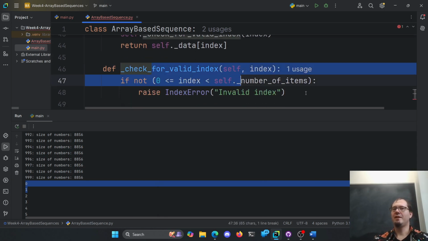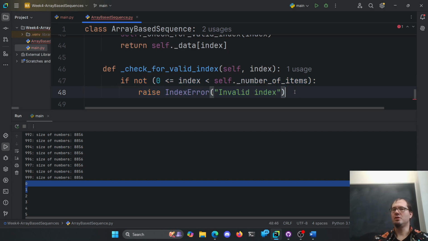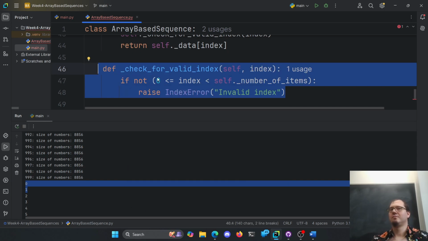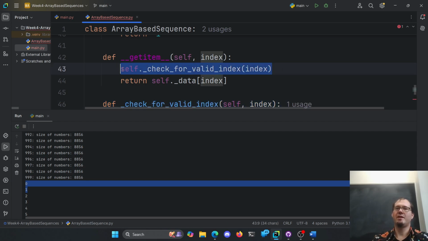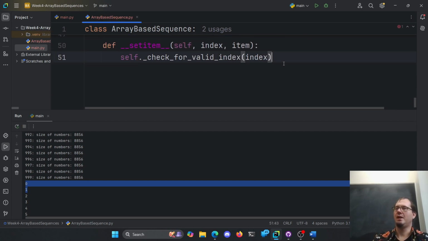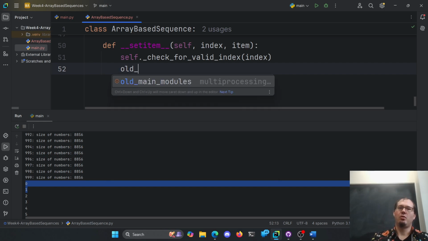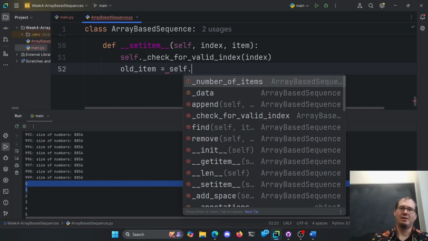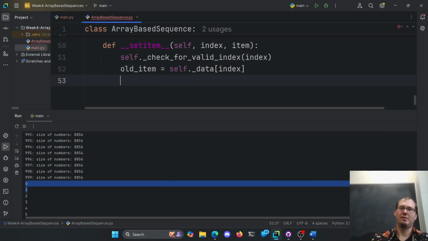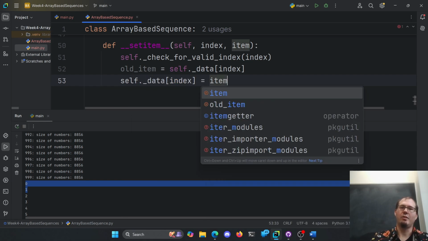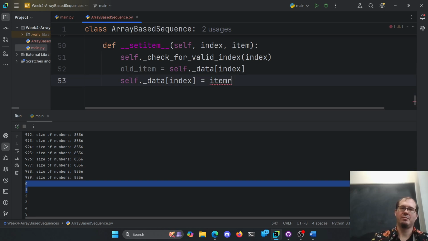So we'll go check if it's a valid index. If it's not good, we raise an error. If not, nothing happens. So now I can use my check for valid index on set item, and now I don't have the same code twice and I feel better about myself. If it's invalid, we raise the exception, we stop, nothing else happens. Otherwise, the old item is self.data at the index, and then we take self.data at the index, assign it the new item, and then we'll return the old item.